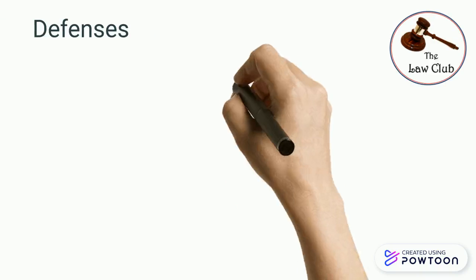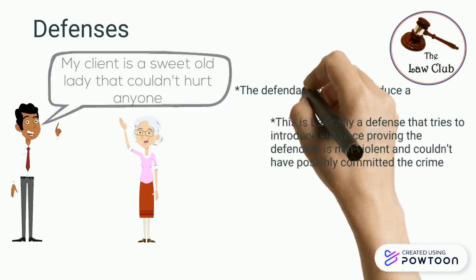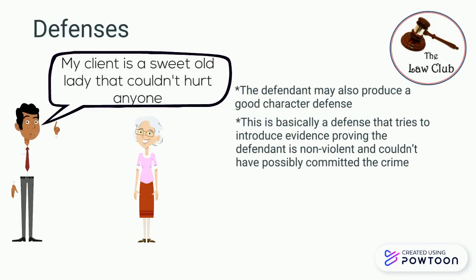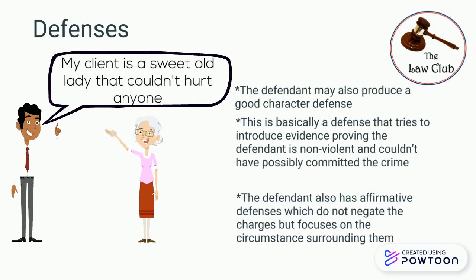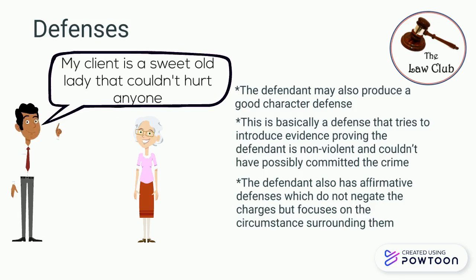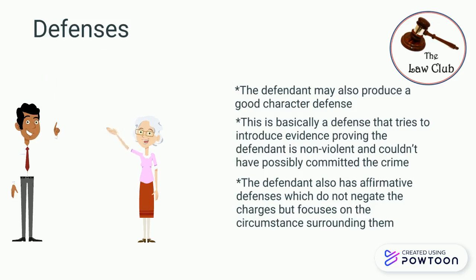The defendant may also produce a good character defense. This is basically a defense that tries to introduce evidence proving the defendant is nonviolent and could not possibly have committed the crime. The defendant also has affirmative defenses, which do not negate the charges but focus on the circumstances surrounding those charges.